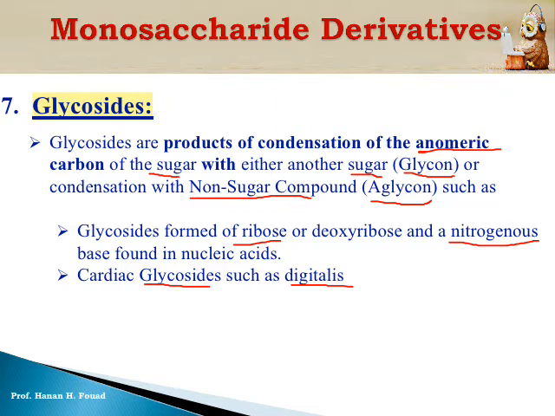Nitrogenous bases are organic molecules which contain cycles, which contain several nitrogen atoms, and this is not sugar. This is a glycan, not sugar, not carbohydrate. Condensation between ribose and non-carbohydrate gives us glycosides.